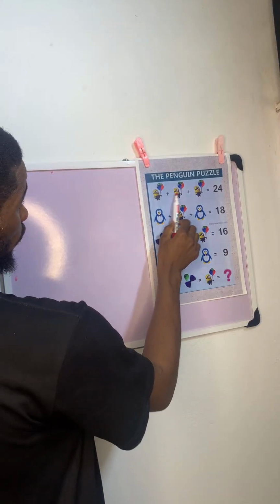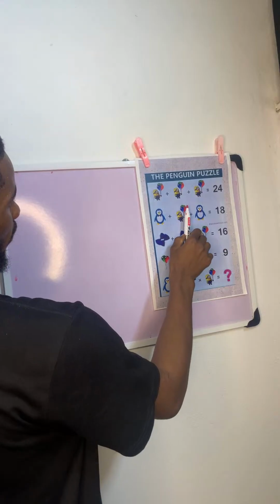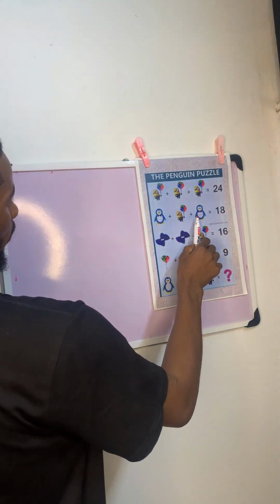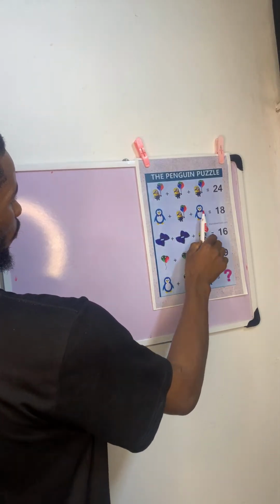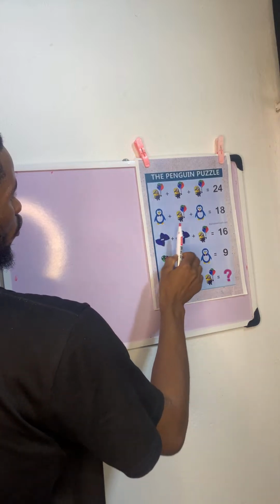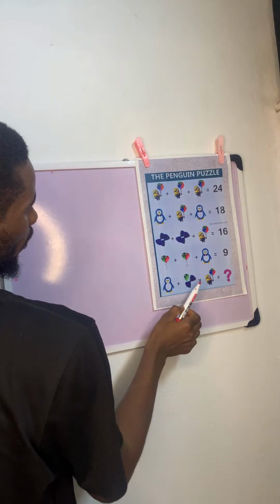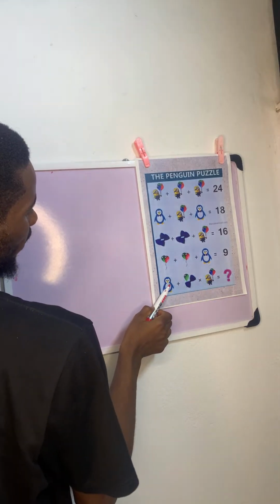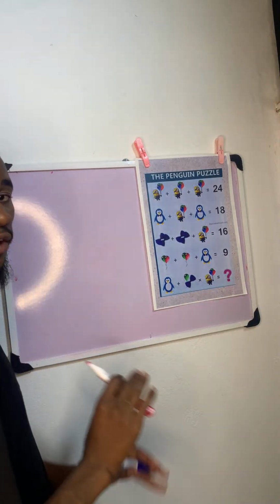This object is already 8. You already know the value from here. So this one plus this gives 18. So that means 18 minus 8 because of this guy. You have 10. 10 divided by 2. That means each of this guy is what? Is 5. So this is 5. This is 8. This guy is 5. So now find the value of this, and then you can be able to solve it effortlessly.